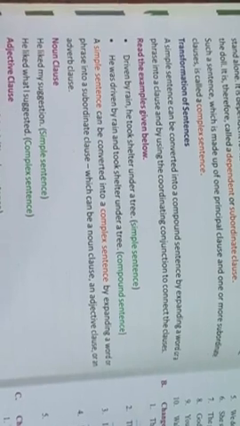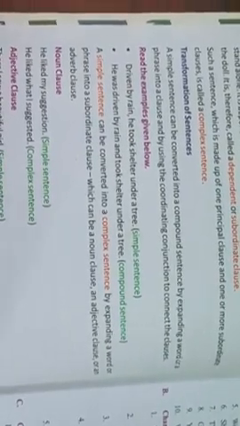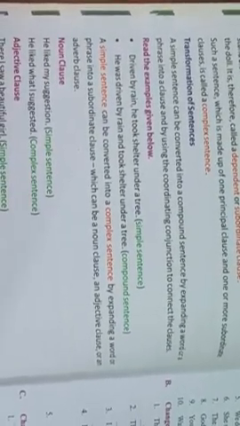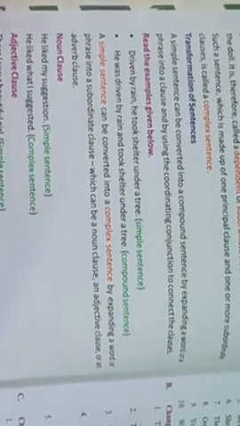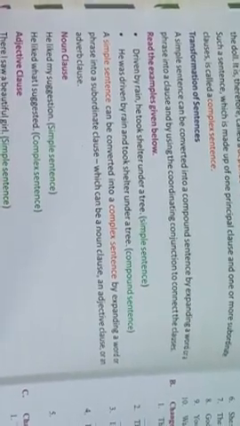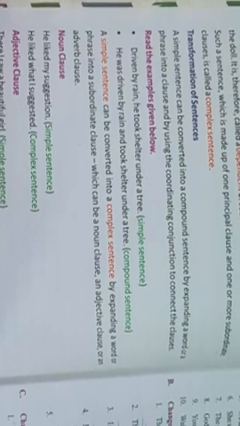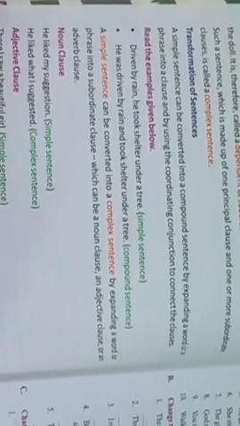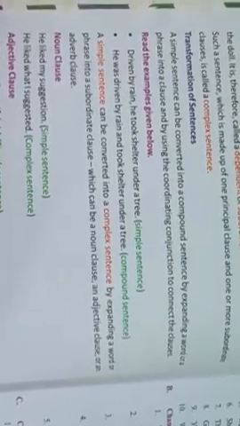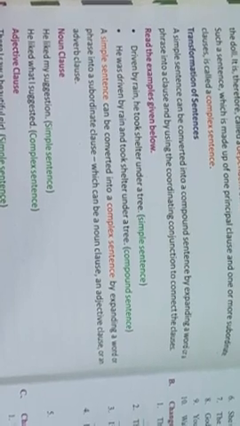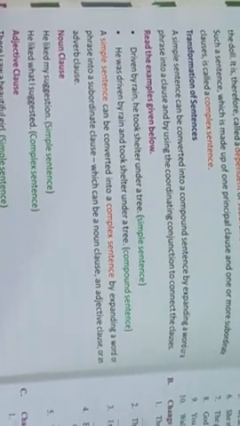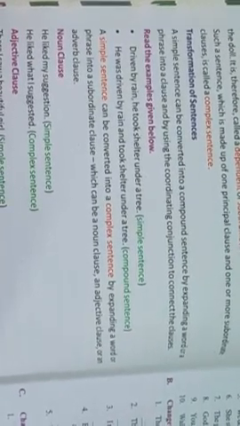See, driven by rain, he took shelter under a tree. This is my simple sentence. Now see how we will change it into compound. We will be expanding the phrase driven by rain.